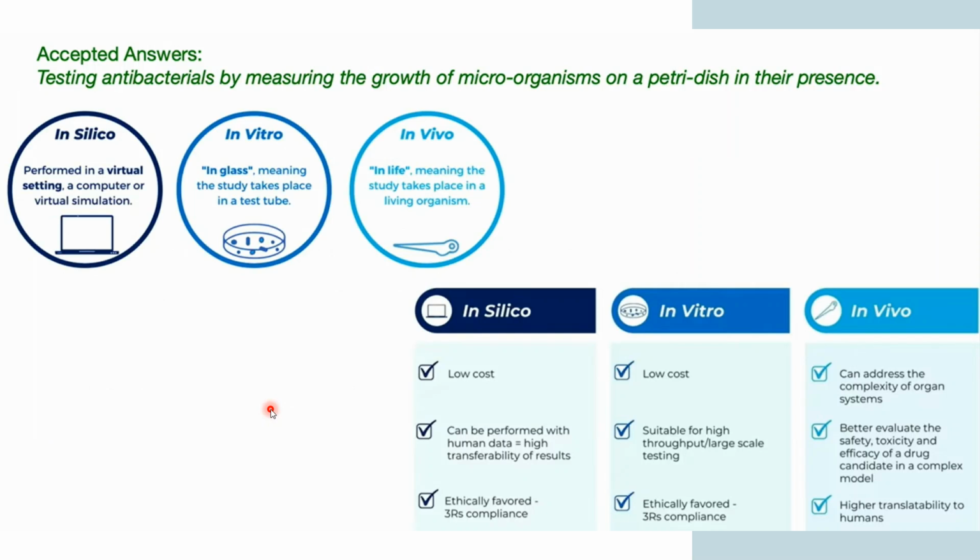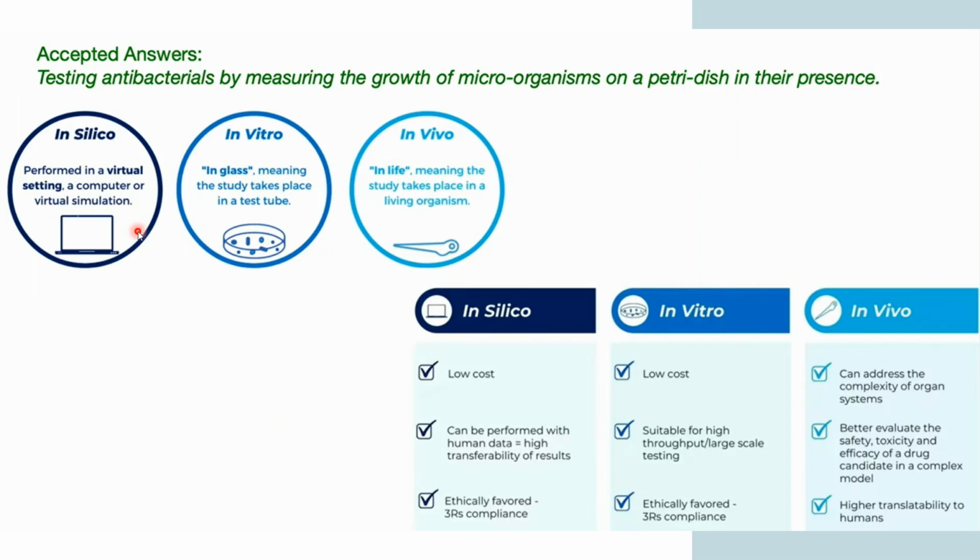First of all, we'll talk about in silico. It is performed in a virtual setting, a computational or virtual simulation. It is low cost and can be performed with high human data, high transferability, and is ethically favored. So this is the test which is performed on a computer.